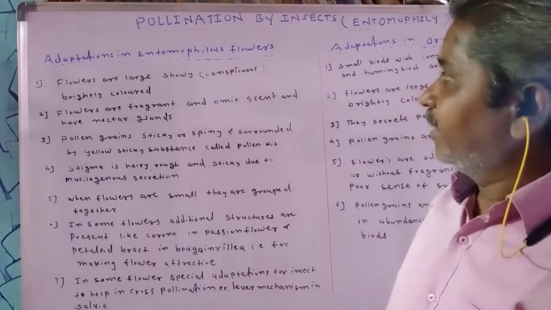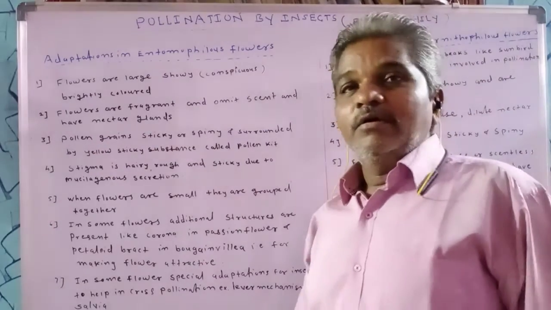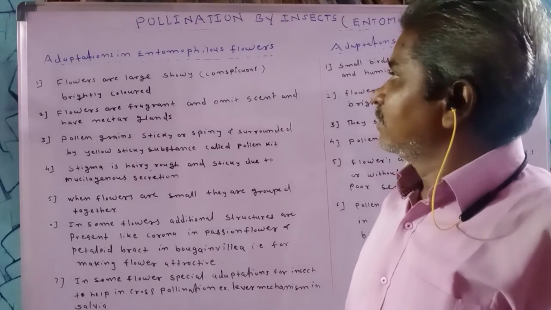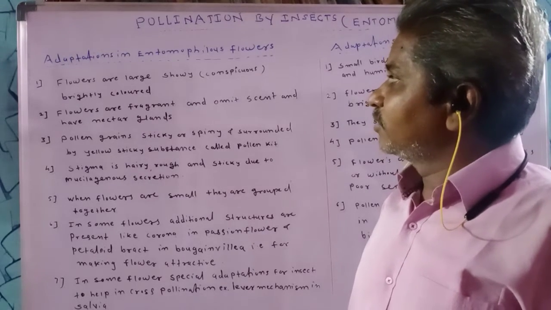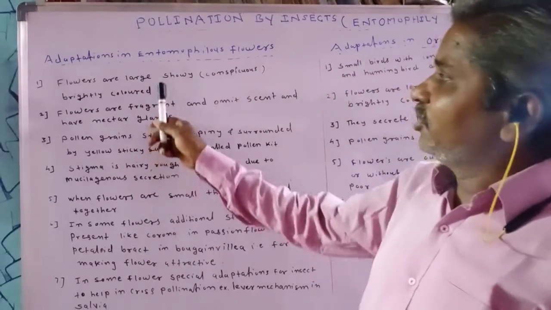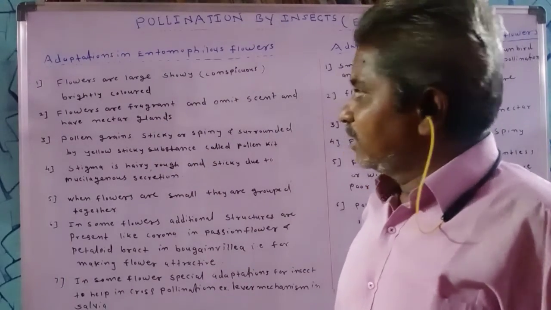Conspicuous means showy and brightly colored. Because of these characters, insects are easily attracted towards the flower.